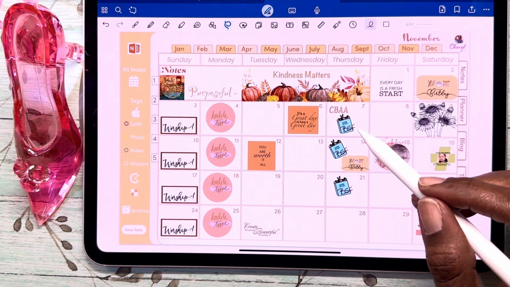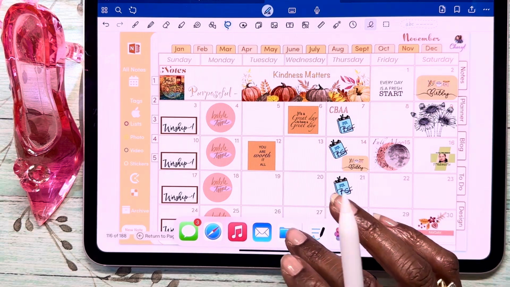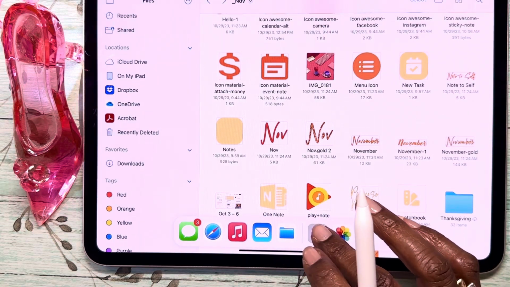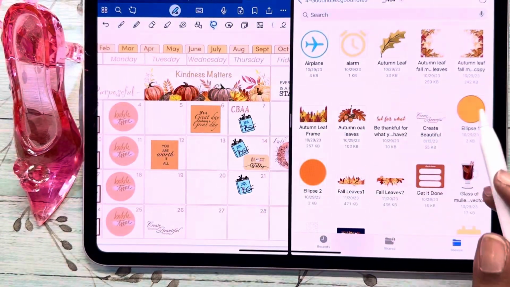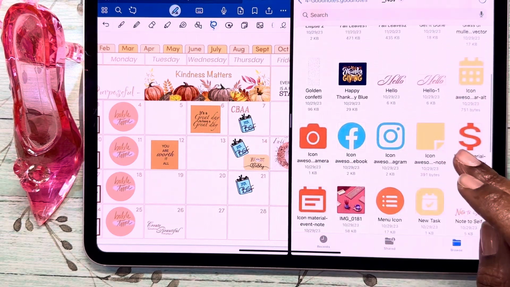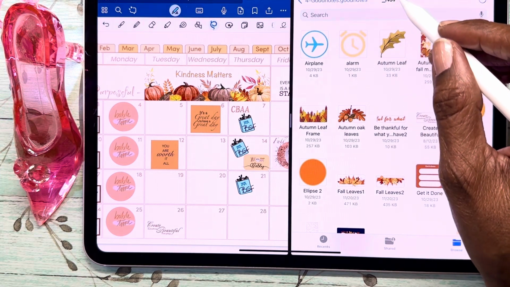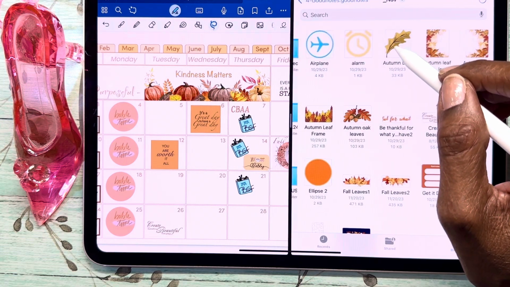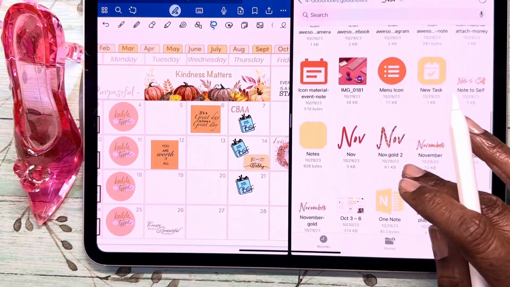So we've got BSF, and let's see if we can find, I think I have a Thanksgiving. See if we can do a split screen and find Happy Thanksgiving. Another thing I'm experiencing, I don't know if anybody else is, is that my folders aren't coming over.